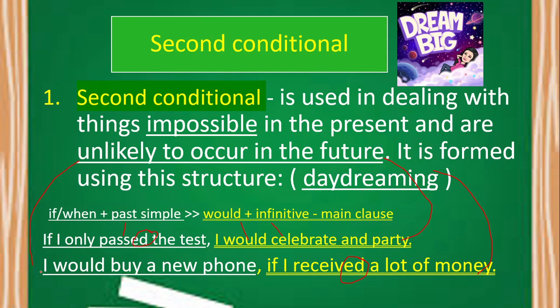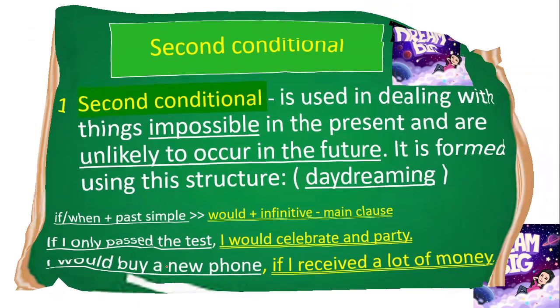Let us now look at the main clause of the second sentence, which is I would buy a new phone. The would is present here, and the verb is in infinitive or base form. There's nothing to add when we say infinitive or base form. If it's celebrate, then it's just celebrate. No S, no ED, no change of spelling. If it's buy, then it's buy. So therefore, we conclude that the two sentences here are in the second conditional form of statement.